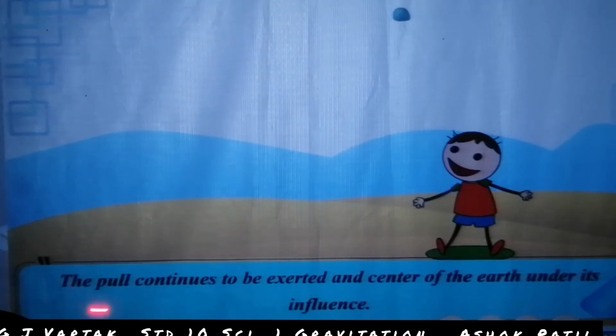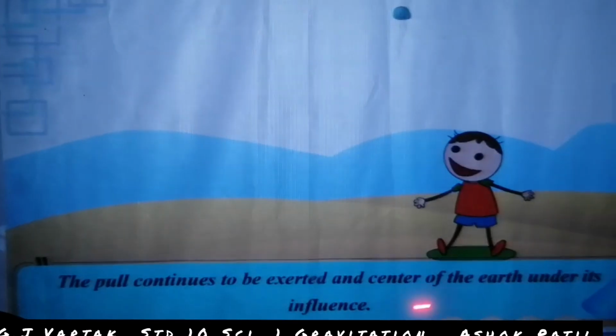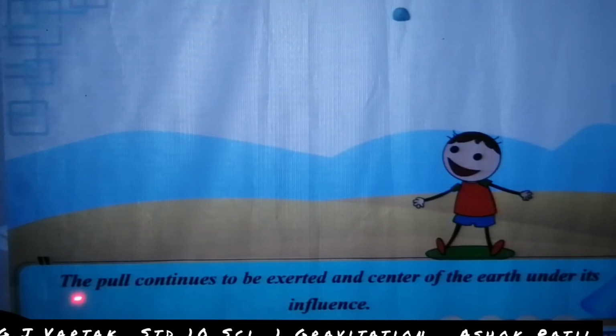The pull continues to be exerted towards the center of the earth under its influence. Look here, the stone falls onto the ground.